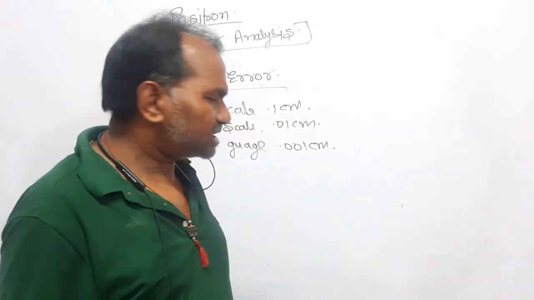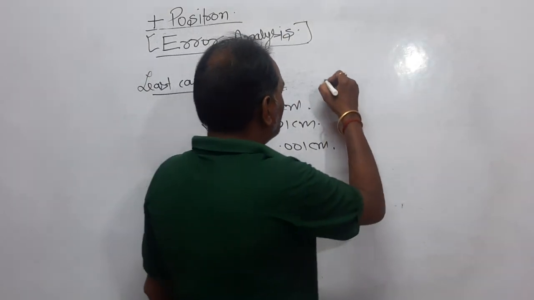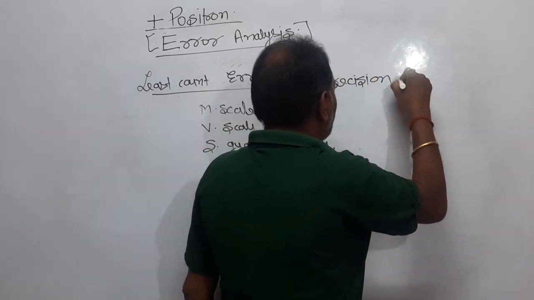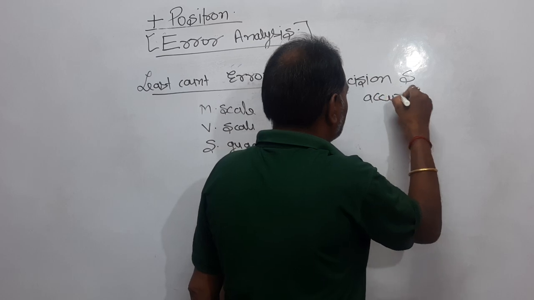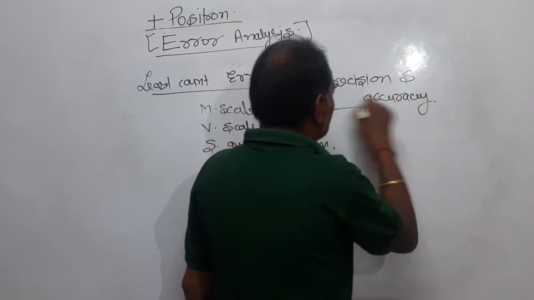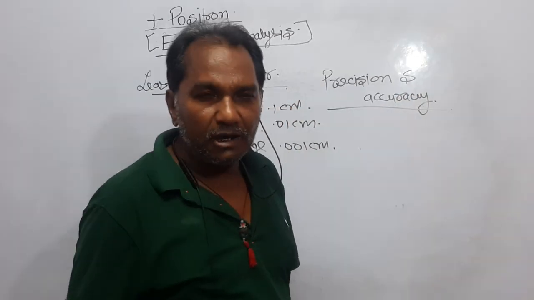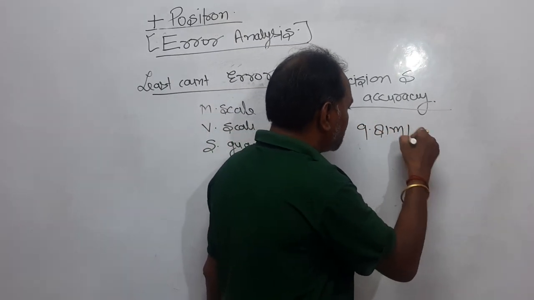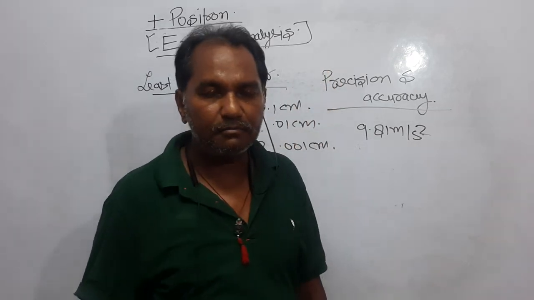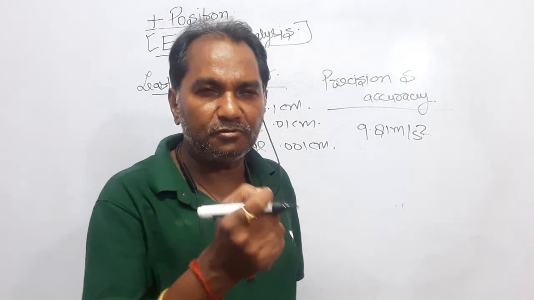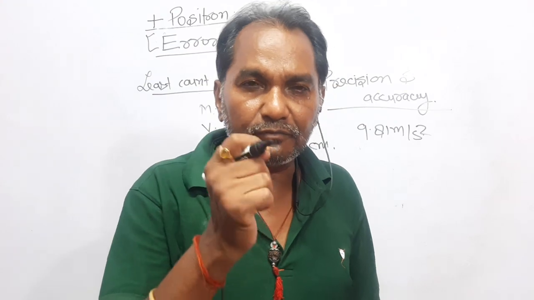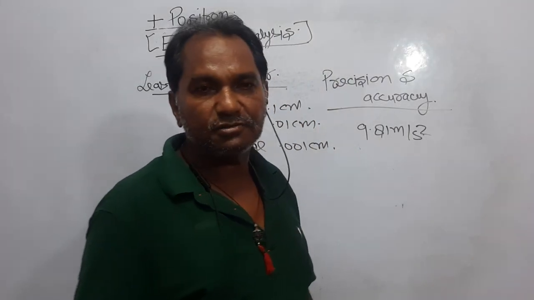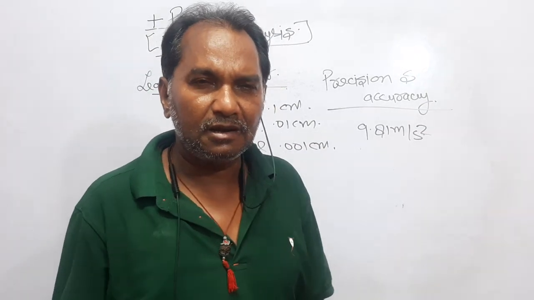That is why I am saying that there are two words I am using here, one is precision and accuracy. What is the meaning of that? Let the value of small g at your place be 9.81 meter per second square. I am giving you an example. Let the value of small g, acceleration due to gravity, at the place from where you are watching my videos be 9.81 meter per second square.